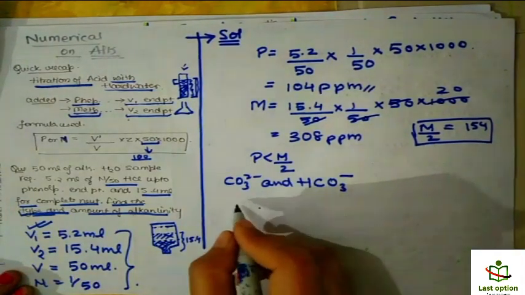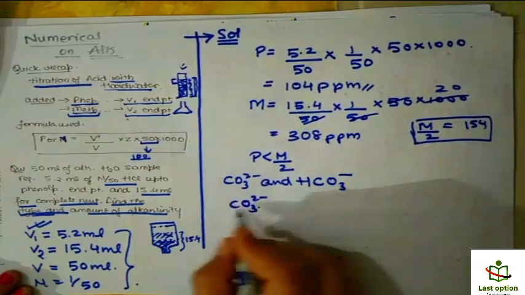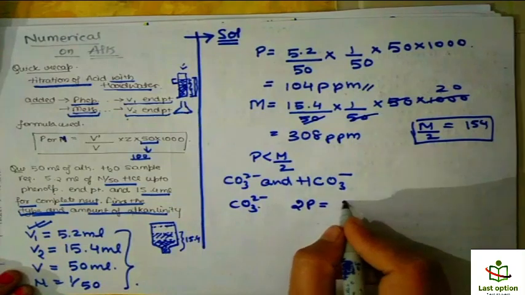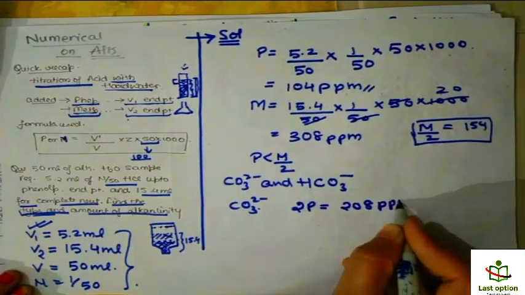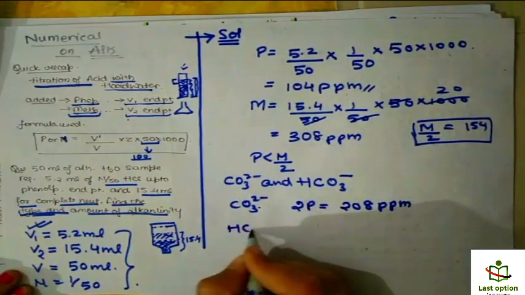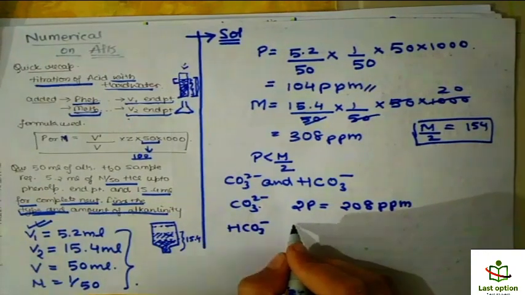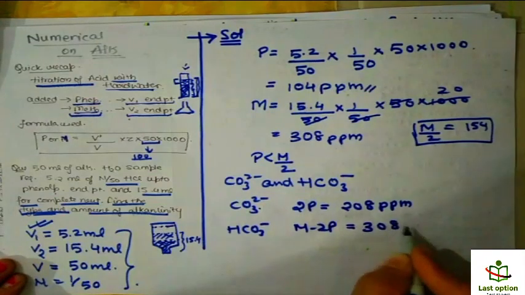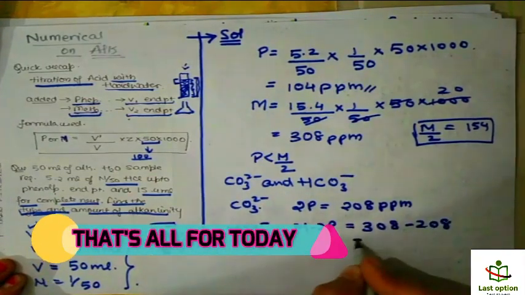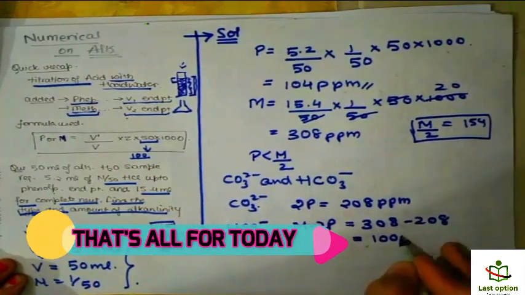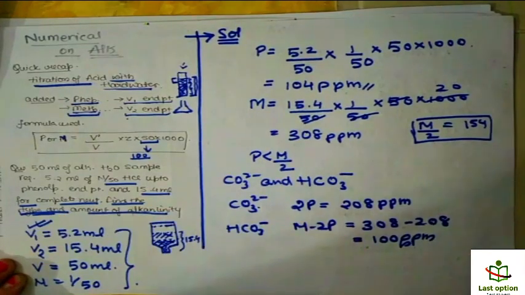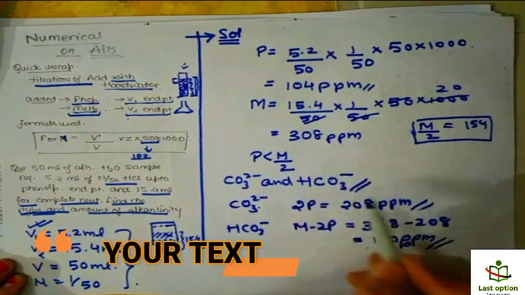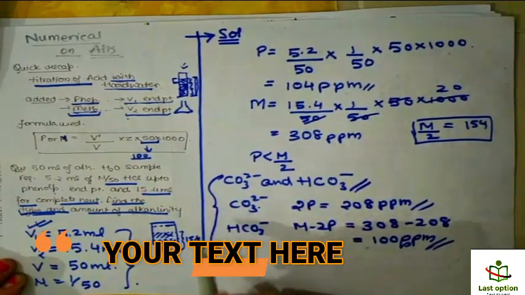We already know from the table that the carbonate impurity is 2P, which is double 104, which is 208 ppm, and the HCO3 impurity is M minus 2P, which equals 308 minus 208, which is 100 ppm. So this is the required answer of the question, right?